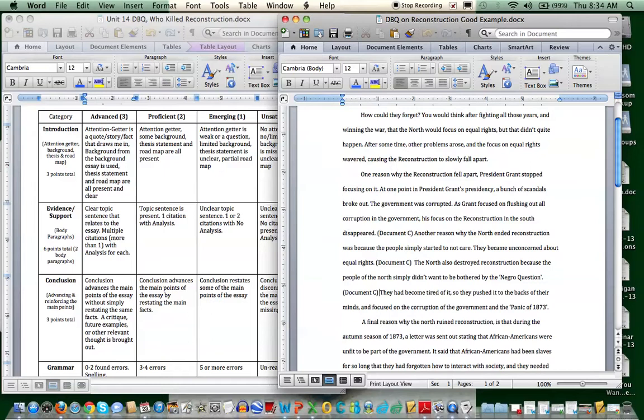Again, from document C. So it just tells you that people were tired of it. Not only were they unconcerned, but they grew weary of it as well. They had become tired of it, so they pushed it to the back of their minds and focused on the corruption of the government and the Panic of 1873.